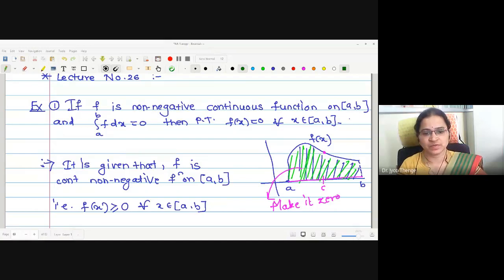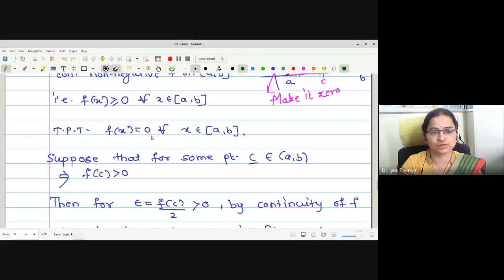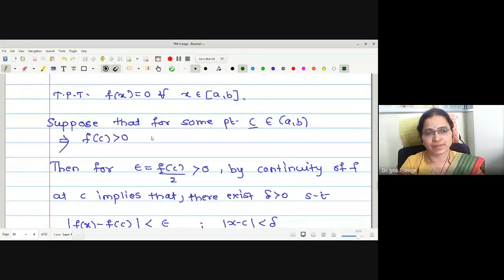We have studied some important theorems and examples in the last lecture. We will just have a look at those statements. The first example we have seen in the last lecture is whenever f is a non-negative continuous function, provided its integration value is equal to 0, then the function must be a 0 function. This is quite obvious. Actually, from the graph itself, the idea was very clear to us. But we have proved this by a mathematical proof.